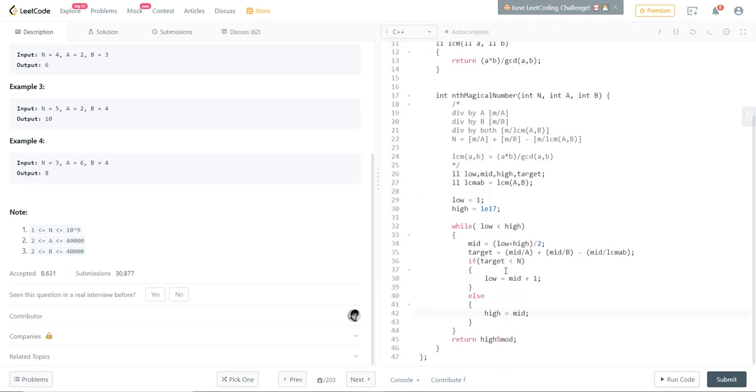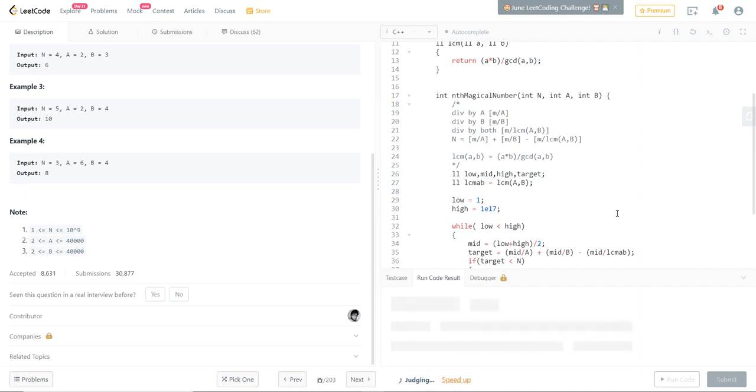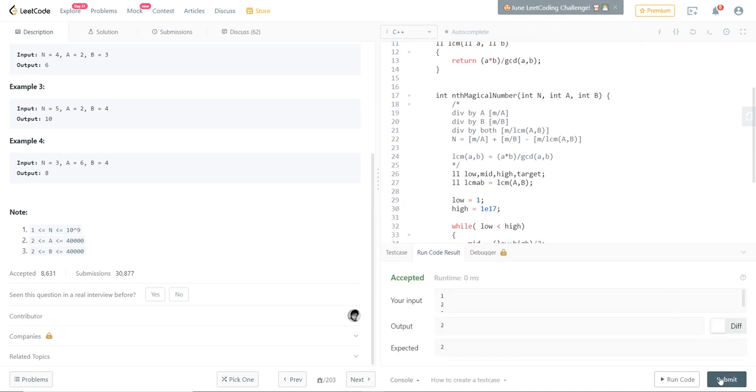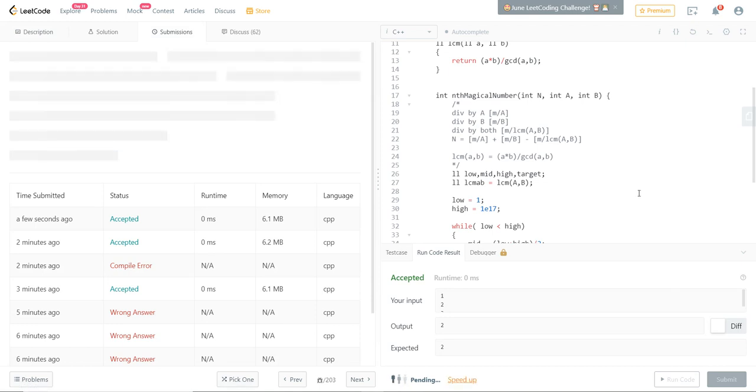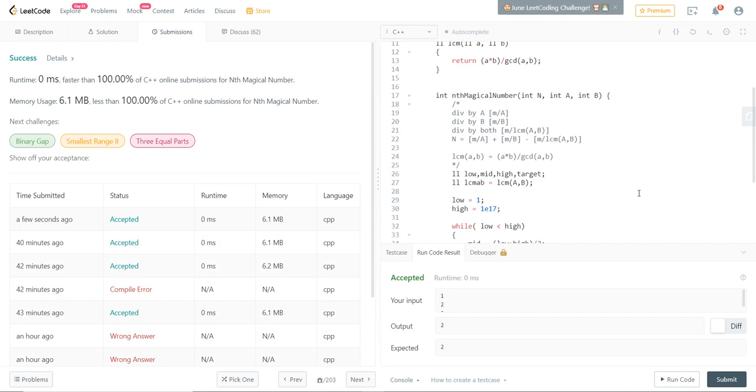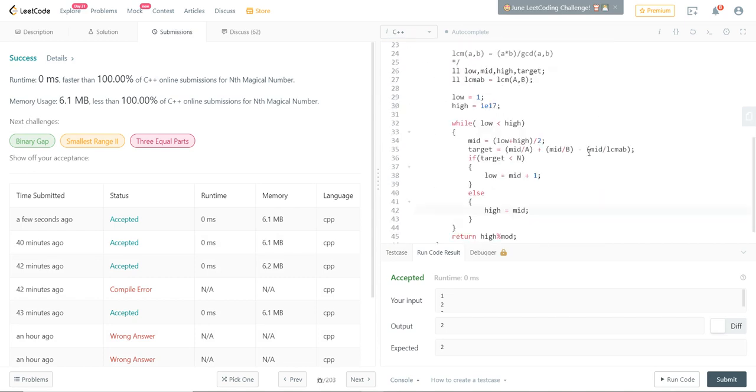Let's check the test cases and see. I'm sure it will not compile in the first iteration because it never does. Oh, it's accepted. Let's try to submit it. Oh, accepted. Awesome. 100%, 100%. Cool. So this is the short and simple C++ solution of this problem.